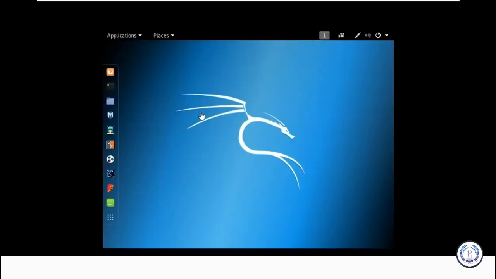As you can see, login is successful. And here I go. My Kali Linux is up and running. So I can start using Kali Linux according to my needs. Once you've done that, you can go ahead and install VMware Tools so that you can maximize it to full screen and all that stuff. You can also change the date and time settings. As you can see here, you can go to the settings option and do the settings. And you can start using Kali Linux for hacking and penetration testing purposes.